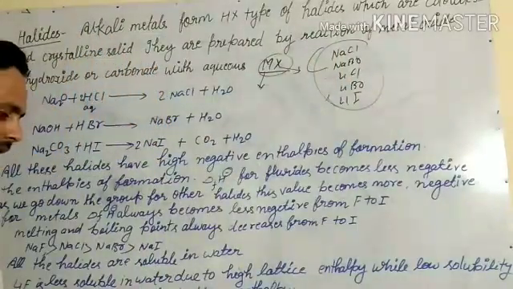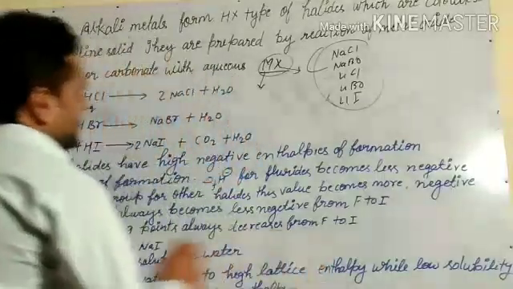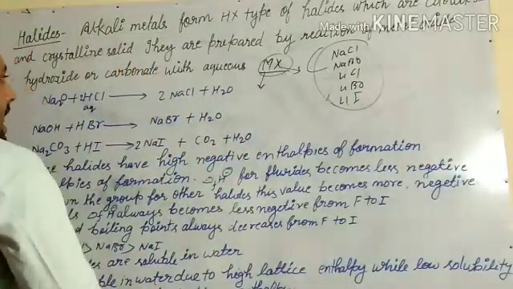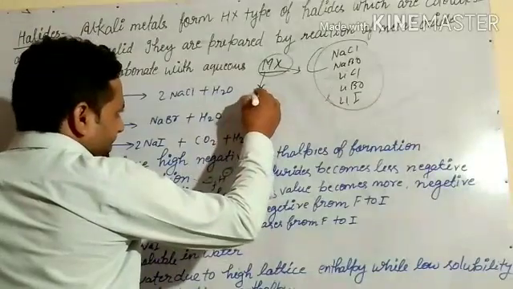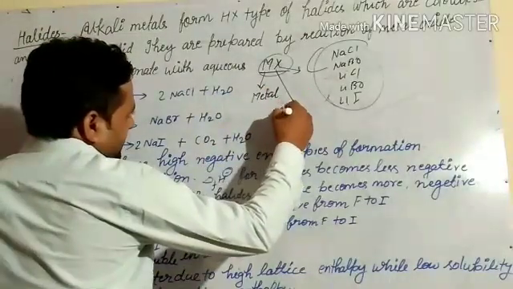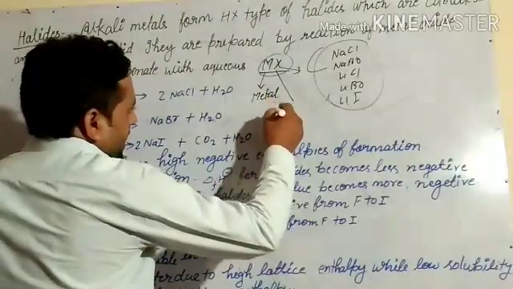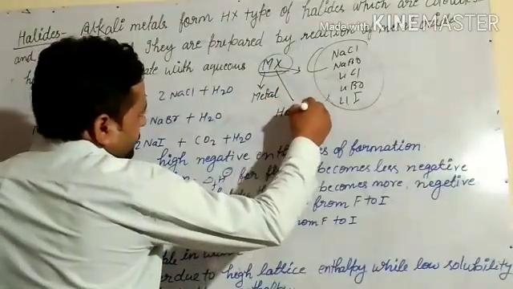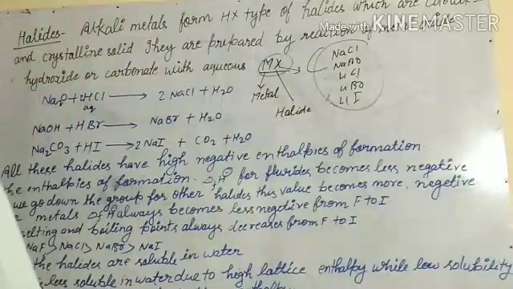So it can be written like this. MX means where M is metal and X is halide. So they form MX type halide.